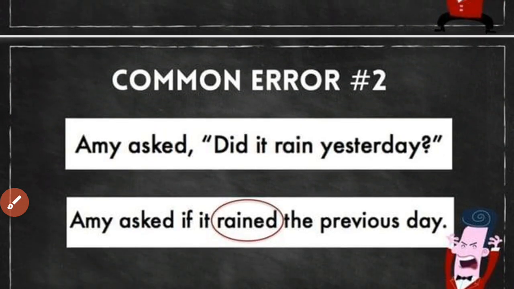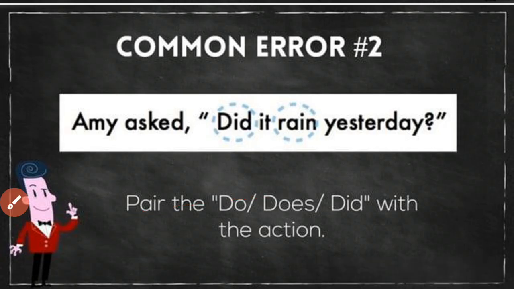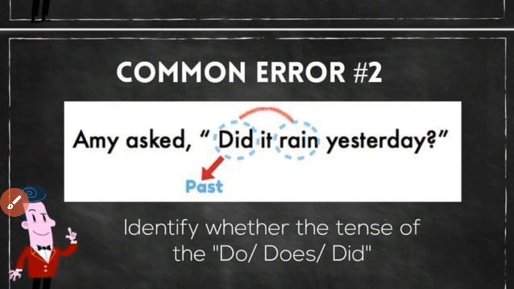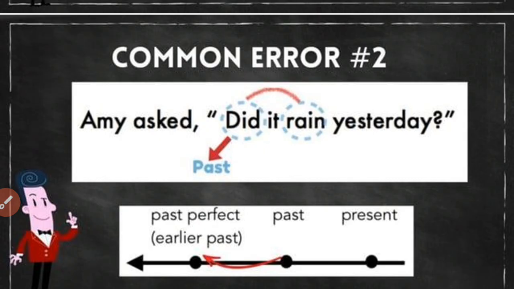Now you can see, "Did it rain yesterday?" The pair does acts with the action. So it changes and becomes the earlier past.